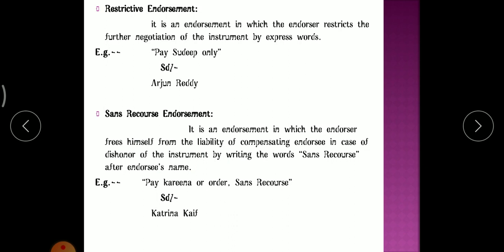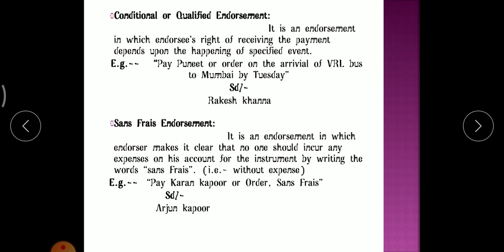Then sans recourse endorsement. Sans recourse endorsement means, in order to free himself from the liability of compensating, the endorser will write the endorsee's name, and in front of the endorsee's name he will write sans recourse, and he will put his signature and write his name also. That type of endorsement is called sans recourse endorsement. Next was conditional or qualified endorsement. Here, based on the happening of a specified event, the endorser will write, for example, pay so-and-so person on the arrival of so-and-so bus, and mention the date. He will put his signature and his name. That type is called conditional or qualified endorsement.